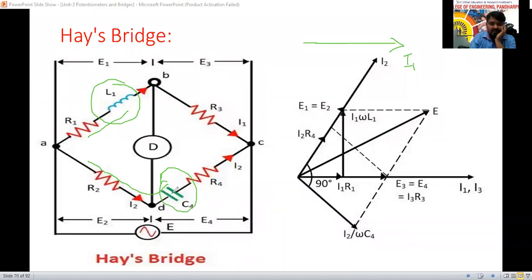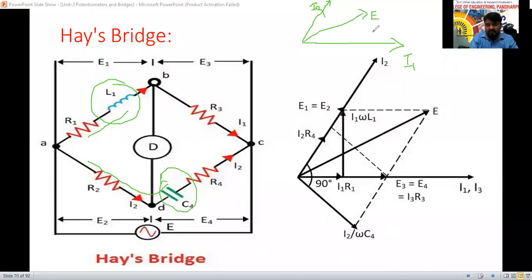Here, is it capacitor or resistance? Capacitor. Then here inductive load is there. Here capacitive load is there. So the voltage should lag for capacitive load and lead for the inductive load. So here the I1 current is there. I will consider I2 here. Then the voltage will be in between these two. That is called total E here. Remember this one, total E.